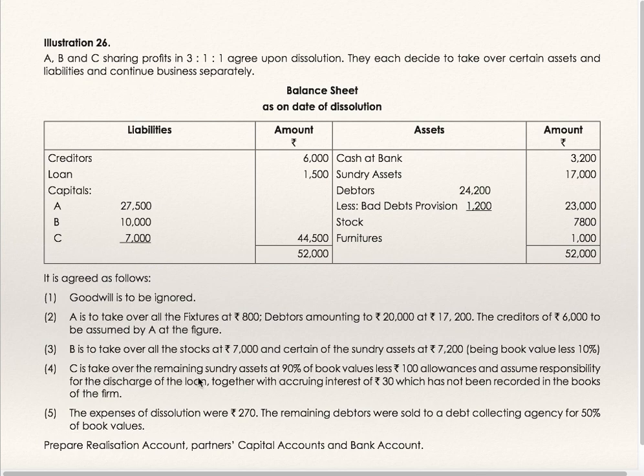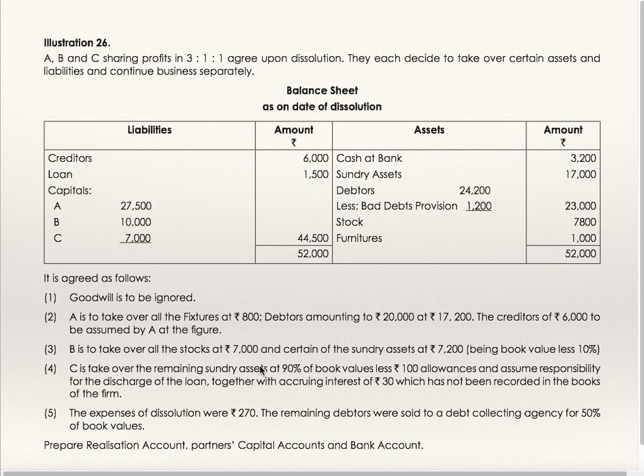C is to take over remaining sundry assets at 90% of book value less 100 allowance and assume responsibility for discharge of the loan together with accruing interest of 30 which has not been recorded in the books of the firm. So out of 17,000, 8,000 worth book value asset B has taken.